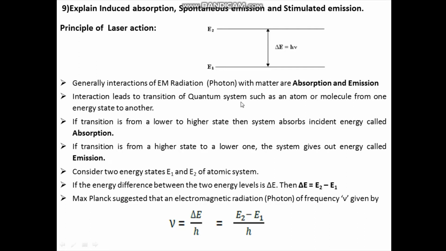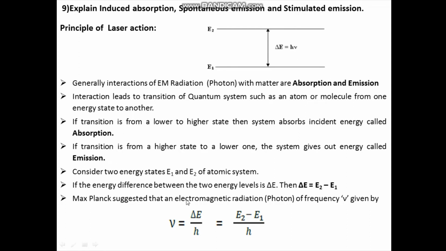Now let us consider an atomic system where E1 is the lower energy state and E2 is the higher energy state. The difference of this energy level is given by delta E, that is equal to E2 minus E1.